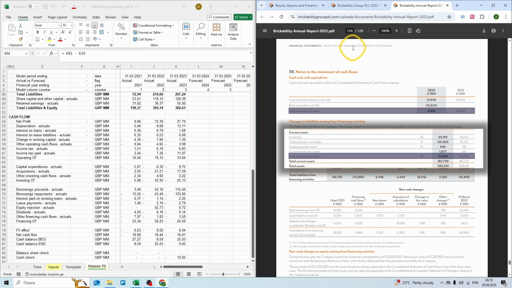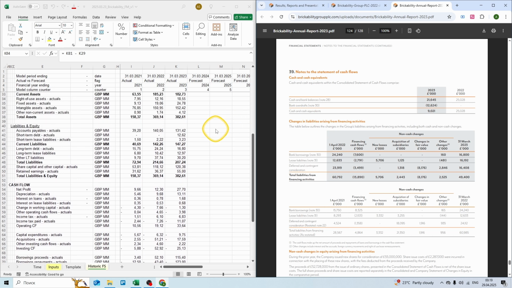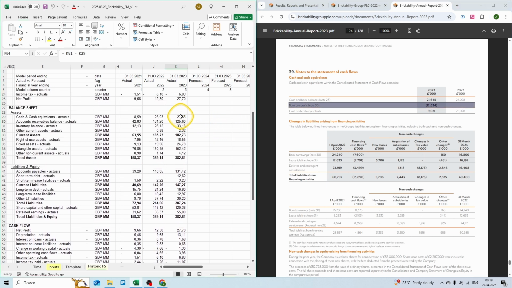And I think the auditors could have done a better job here, because we have same line item of cash and cash equivalents, but they are different on the cash flow statement and on our balance sheet. Because on the balance sheet, we do not include bank overdrafts, and on the cash flow statement, we include bank overdrafts. So to fix this, I suggest we remove bank overdrafts from cash and cash equivalents balance on the balance sheet and show it separately in other current assets.